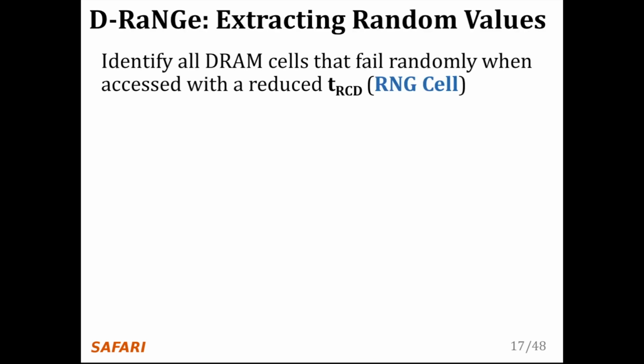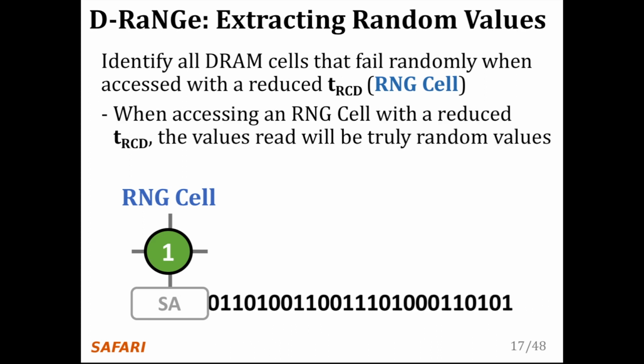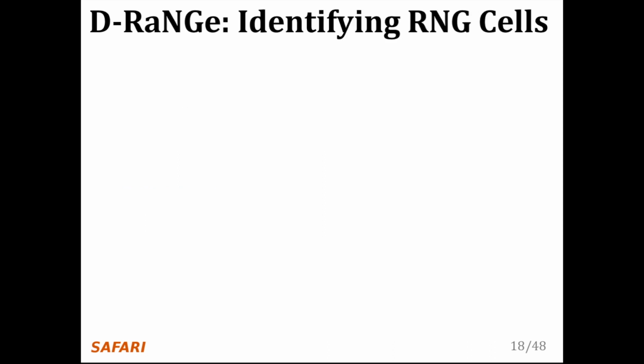We first identify all DRAM cells that fail randomly when accessed with a reduced tRCD, and we refer to these as the RNG cells. When accessing an RNG cell with a reduced tRCD, the values will be truly random, and we can use these directly as output as such. We find that when we reduce tRCD by 45%, we can quickly generate random numbers from RNG cells.